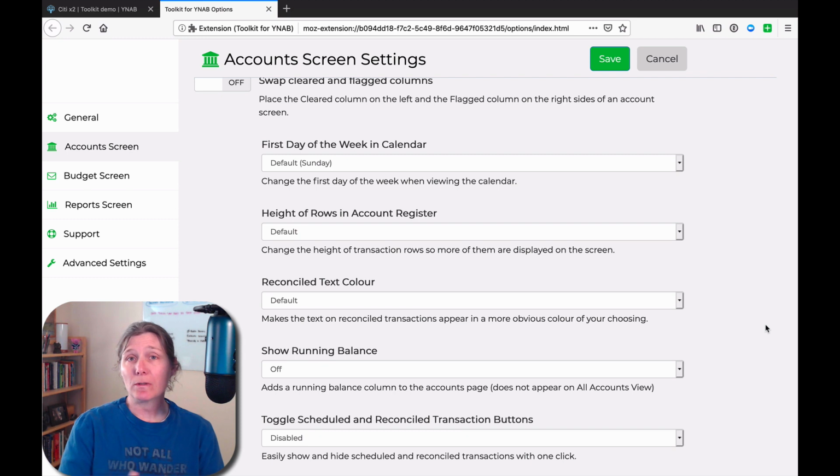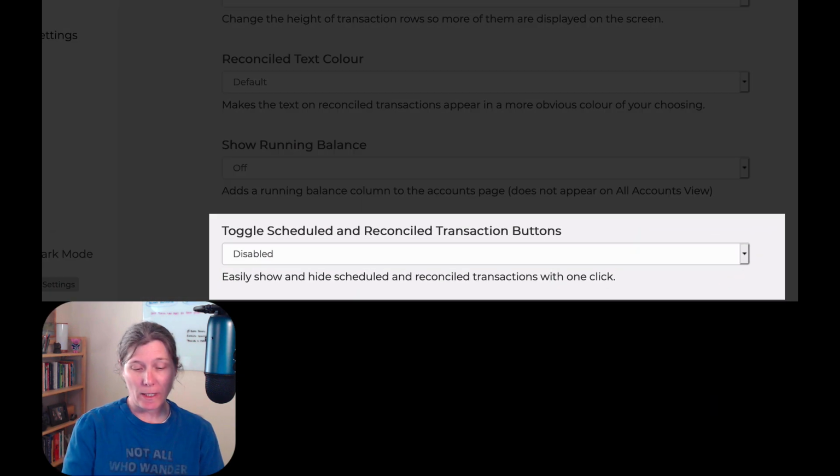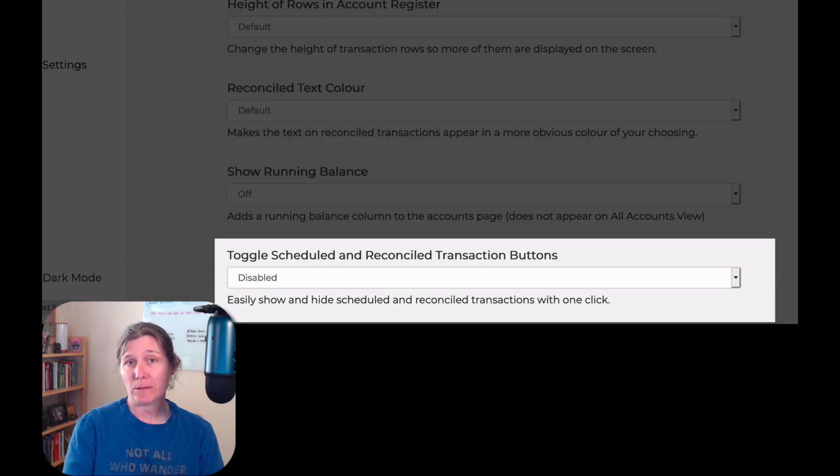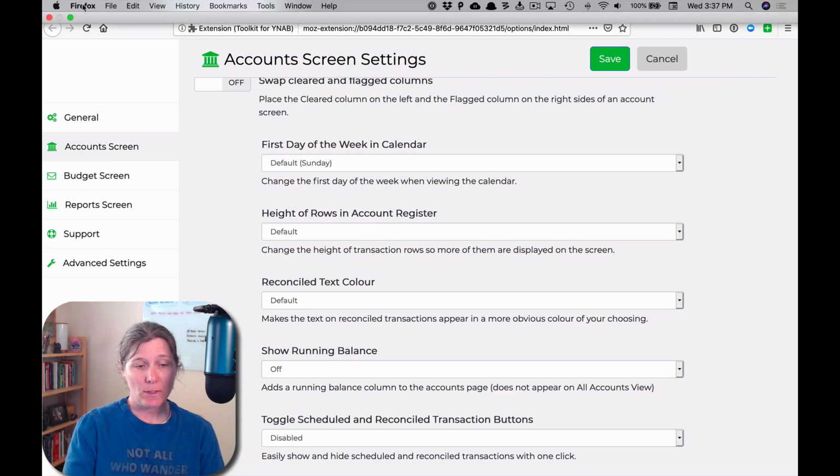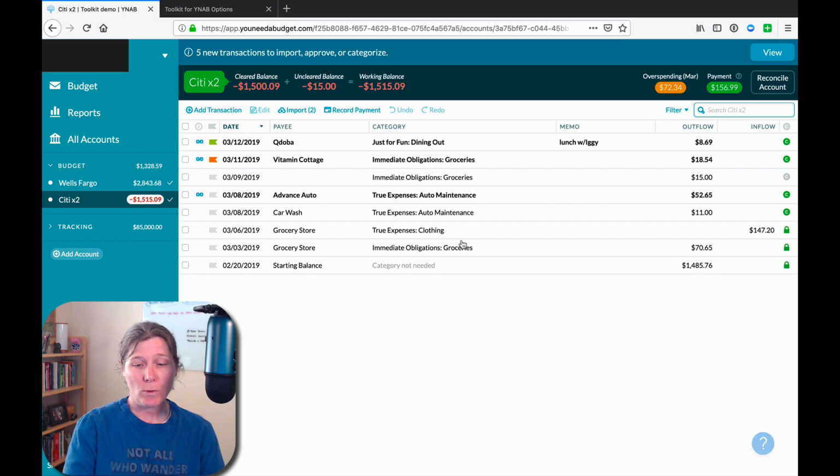And now we come to our last option in the accounts screen setting options in Toolkit for YNAB. And that setting option is toggle scheduled and reconciled transaction buttons. So let's look one last time at what this looks like by default. So it's talking about the reconciled and scheduled transactions.